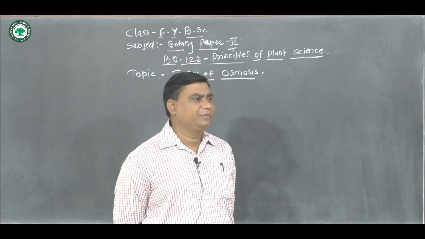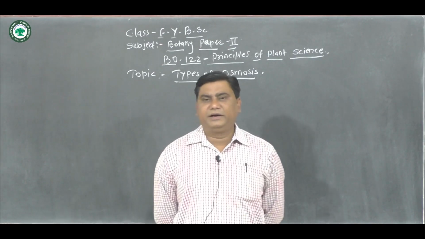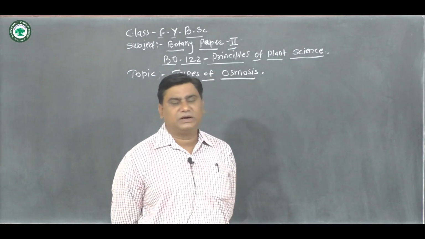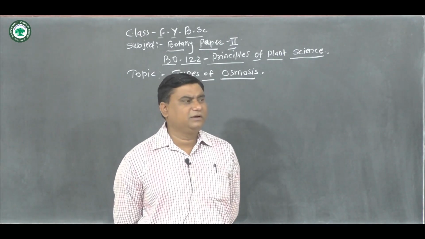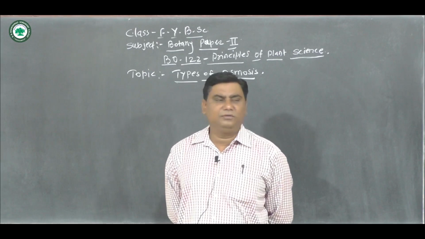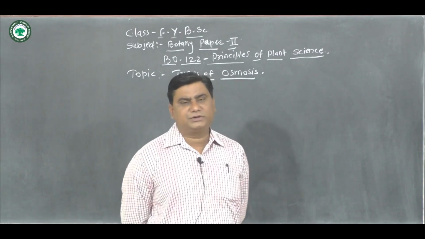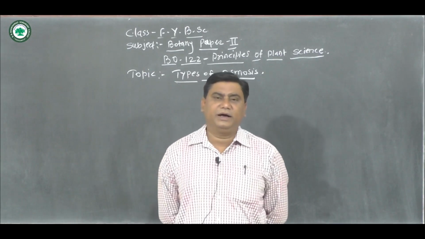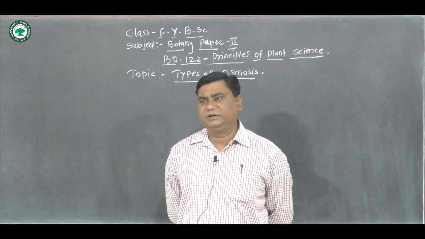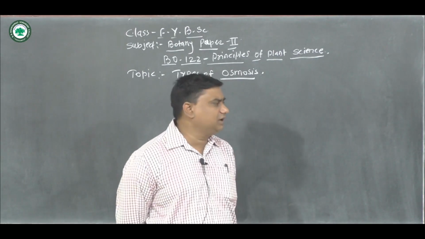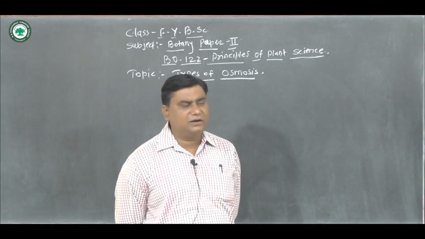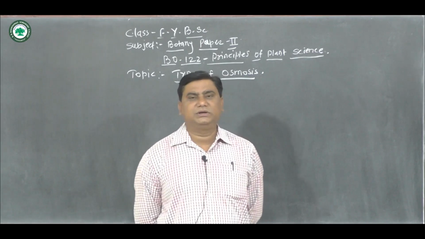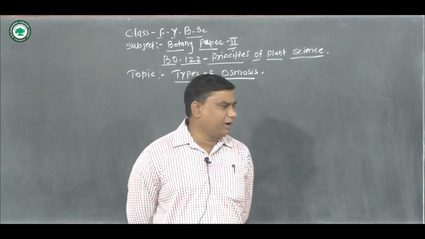In the previous video I dealt with the osmosis concept, definitions, mechanism. Now today we are going to see the types of osmosis. Then there is the turgor pressure, wall pressure and importance of osmosis in plants.